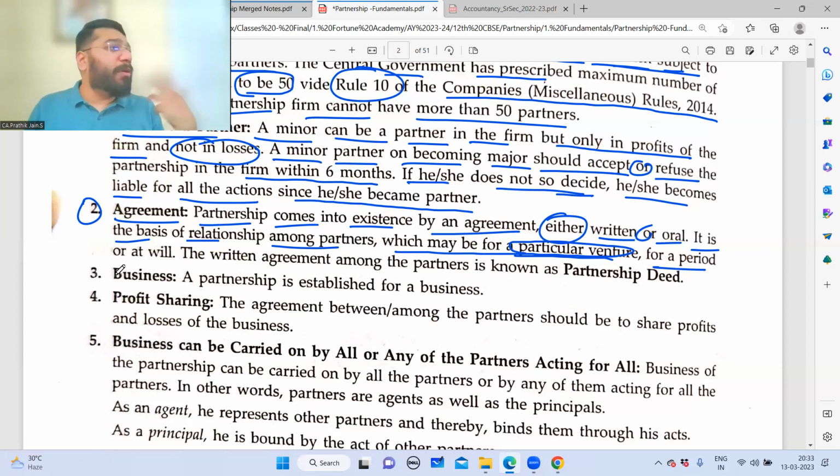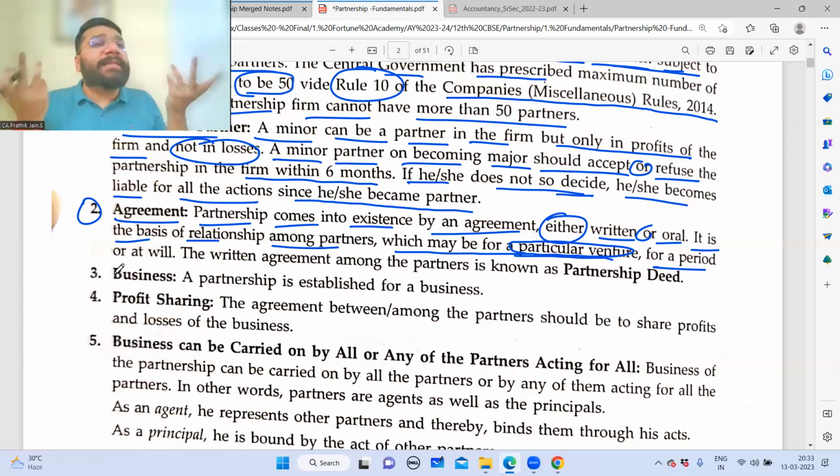You can say that, sir, let's form a partnership and do business for 5 years. At the end of the 5th year, if everything goes well, we will cancel this agreement and create a new, extended agreement. But if all does not go well, at the end of the 5th year, automatically the business will close. So some people start for a particular period. Let's start for 5 years and see. Let's start for 2 years and see. If it is working out, then we'll extend, or else after 2 years we'll close. So the partnership could be for a specific period also. So these are the 2 specific things.